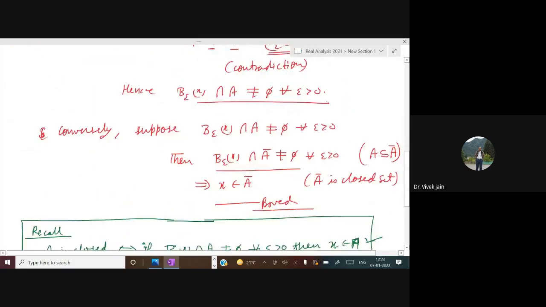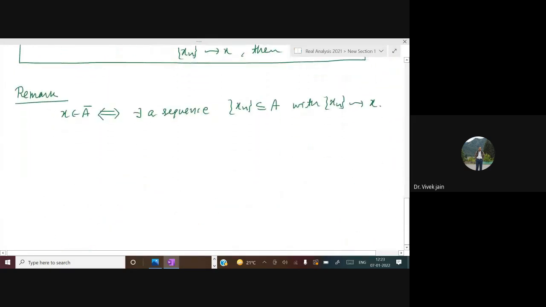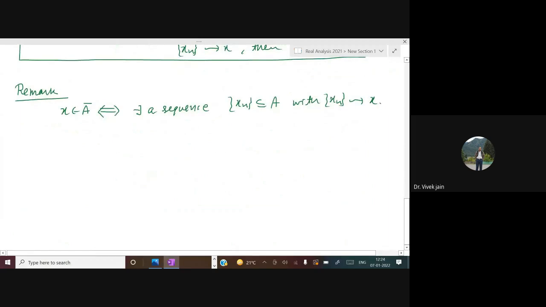So if I take X in A closure, then by the above proposition, for all epsilon greater than 0, B epsilon X intersection with A is non-empty.